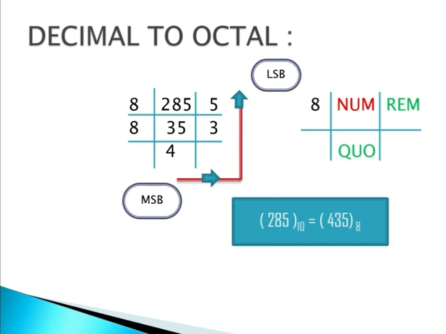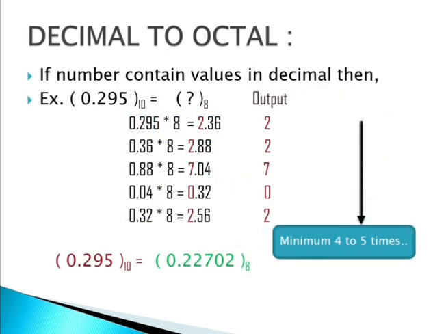435 is an octal number. Always remember, octal numbers contain only digits 0 to 7, not more than that. If you are getting more, then you are doing it wrong. And then, if we are converting decimal to octal, we have to follow the same rule. We have to multiply by 8 when we are having decimal numbers.